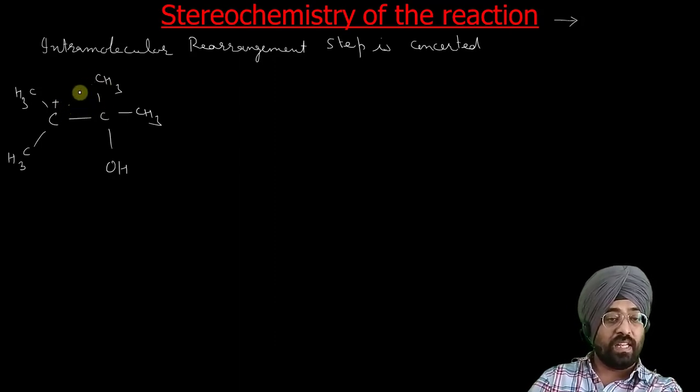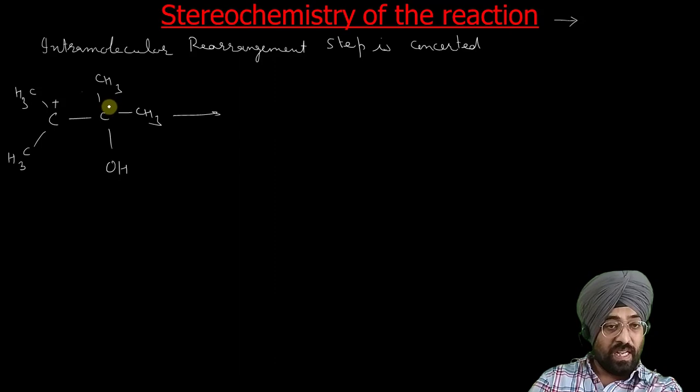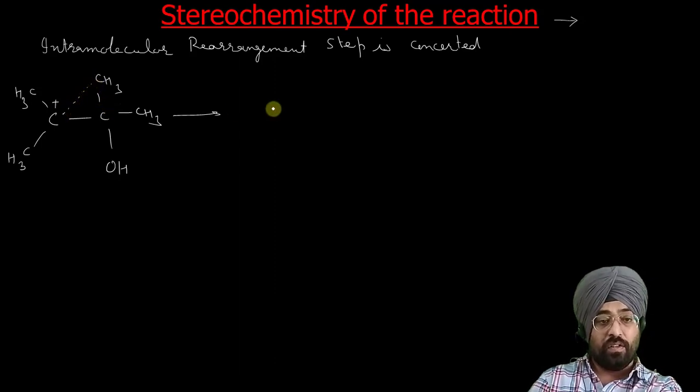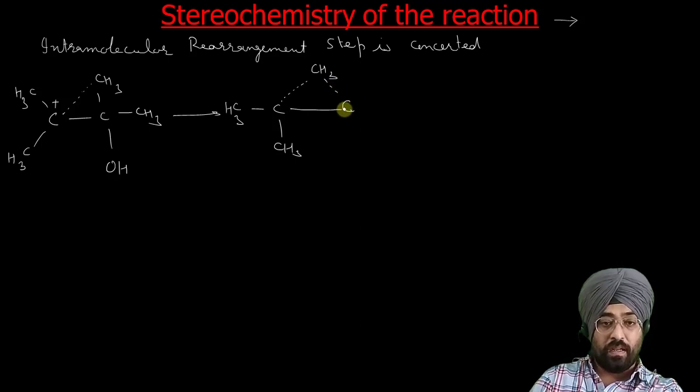So how can we represent this step? As I have said, this bond has not completely broken, and this new bond formation has taken place. So we can write it as CH3, CH3. This is a cyclic concerted step, COH, CH3.